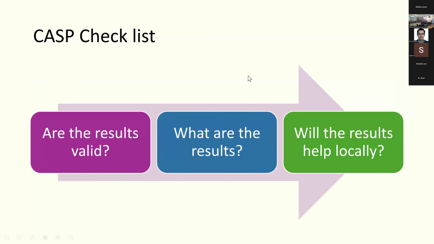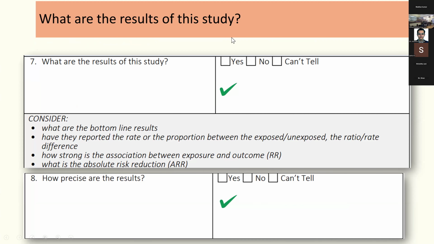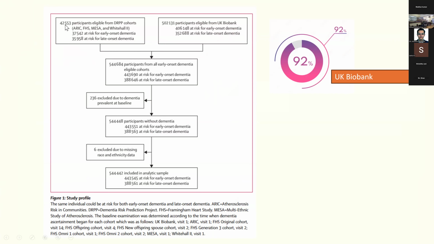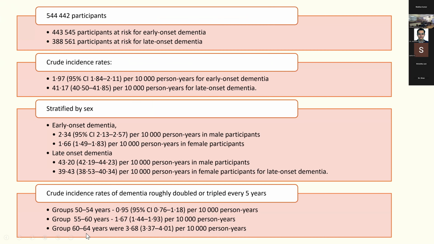Now let's look at the results. What are the results of the study and how precise are the results? If you look at the analytical sample, 42,000 patients came from the DPP cohorts, 4 studies, and 5 lakh participants eligible came from the UK Biobank. So almost 92% of the participants came from the UK Biobank. Out of it, 236 patients were excluded due to dementia at the baseline itself, and 6 were excluded because they had missing race and ethnicity data. So finally, they had about 5 lakh, around 44,000 cases in the final analytical sample.